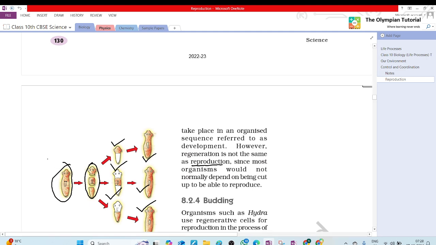But here it depends on someone cutting it, and only then will it become a new individual. So it is not a proper method of reproduction. Most organisms would not normally depend on being cut up to be able to reproduce. It happens, but it is not the proper method of reproduction. There is dependency here. Are you getting it?